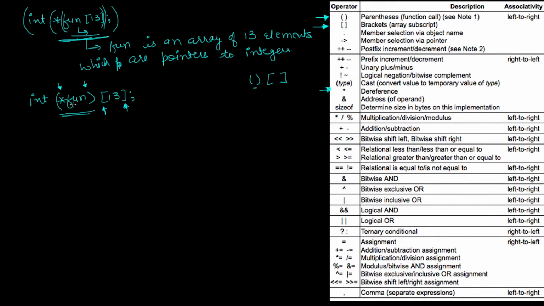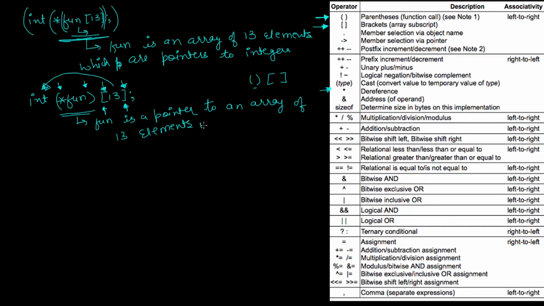So in this left bracket, you will see inside this bracket we are having fun star, right? That means we'll see this fun is a pointer, okay, because of this star, that means this fun is a pointer, and then the second precedence is to these brackets, okay, so to an array of 13 elements. And what are the types of these 13 elements? The type of these 13 elements is integer, which are integers.